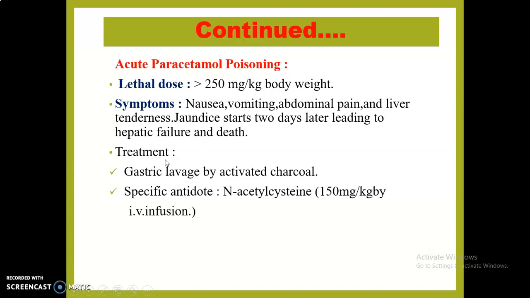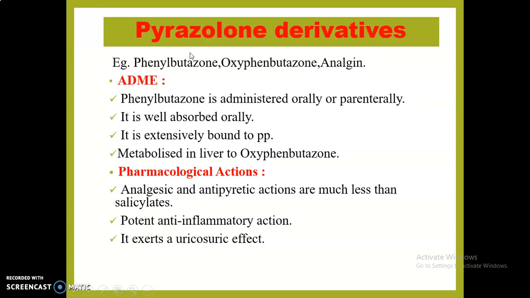Treatment. Unabsorbed poison is removed with the help of gastric lavage with a suitable solution for this purpose. Activated charcoal is preferred, and a specific antidote is available for the treatment of paracetamol poisoning, that is N-acetylcysteine, which is given in a dose of 150 milligram per kg of body weight by IV infusion. The next class of NSAIDs is the pyrazolone derivatives, and drugs belonging to this class are phenylbutazone, oxyphenbutazone, and analgin.